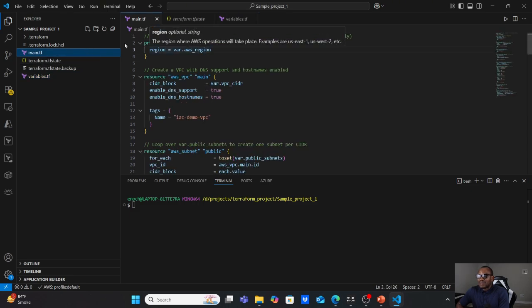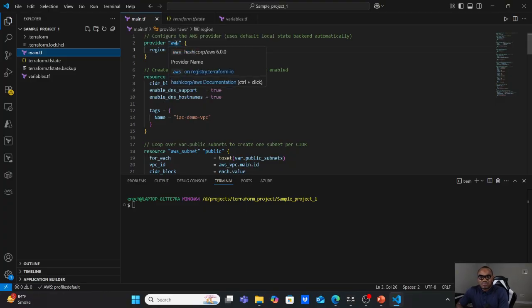And this is main.tf, and this is a provider block, which gives us an opportunity to define the provider that we want to use. Terraform is a cloud agnostic tool that is used to create infrastructure on multiple cloud infrastructure providers, and anytime you want to use Terraform, you have to state the provider that you are using.